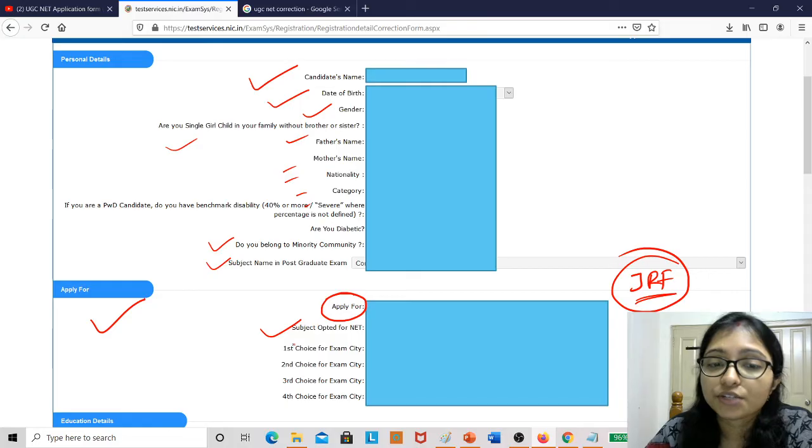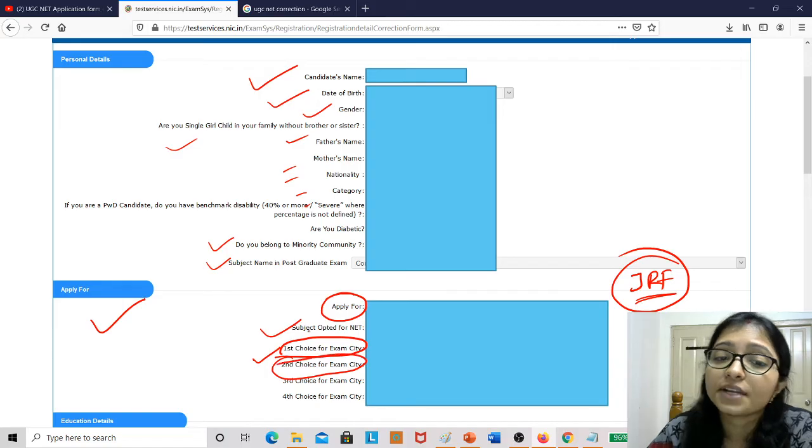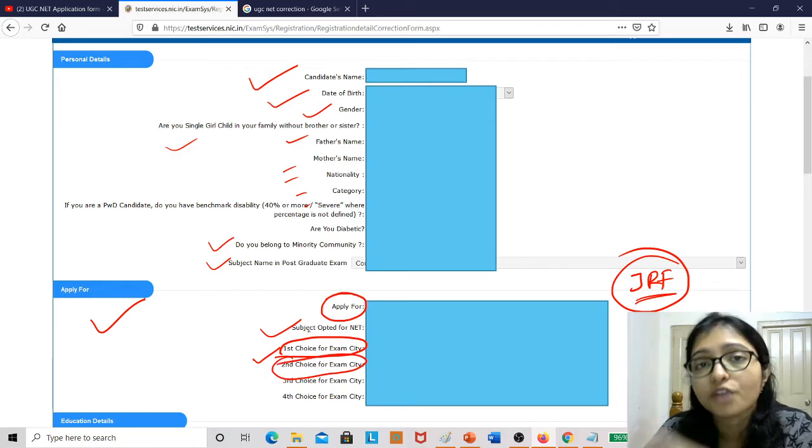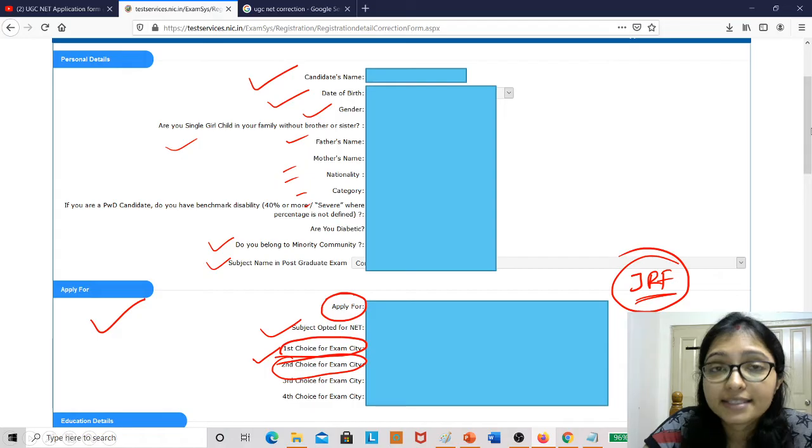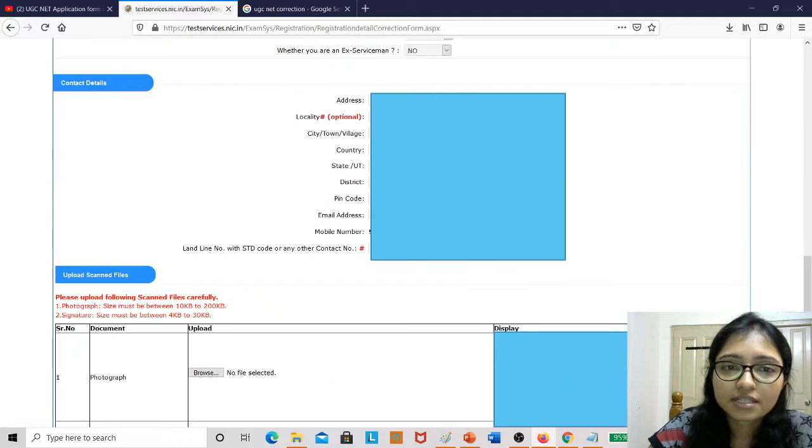Here the subject, what are the subjects? First center, this is more important: first center, second center, every city you can change as per your convenience. Where you are staying now, try to change your exam center so that you can attempt the exam. Try to choose your nearby center. Okay, now next one, see that.